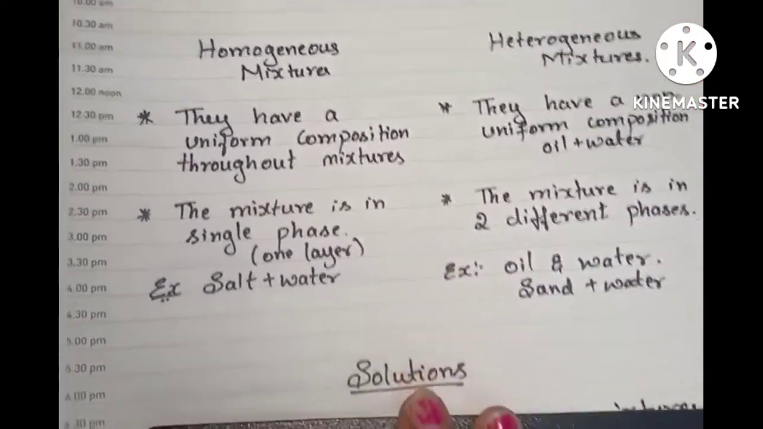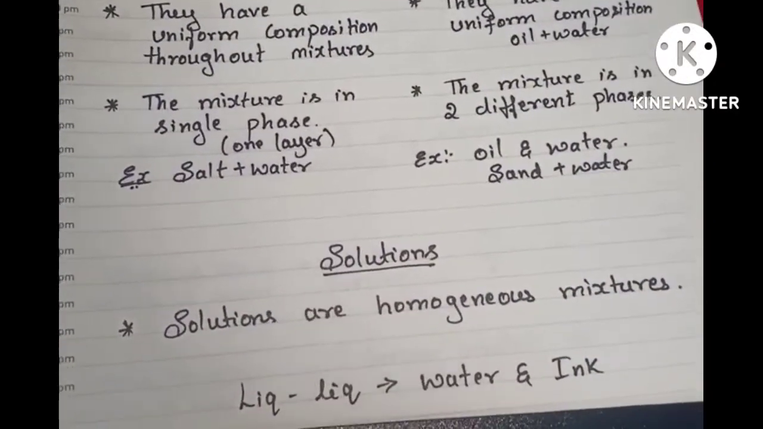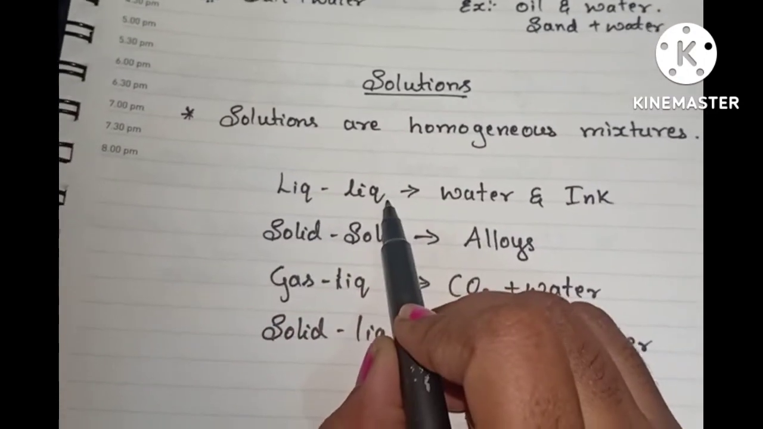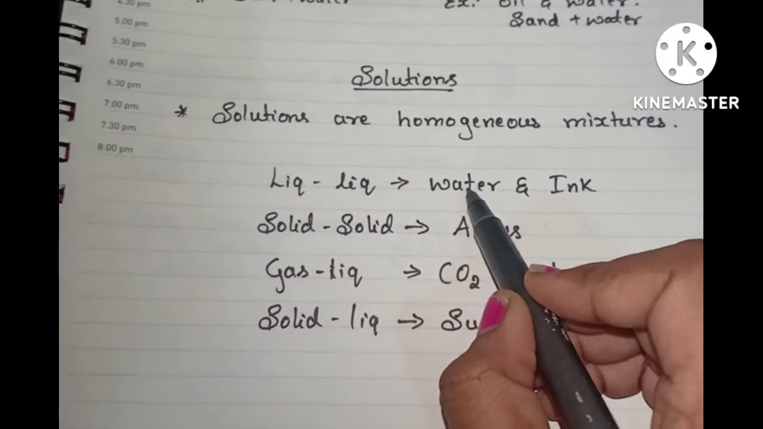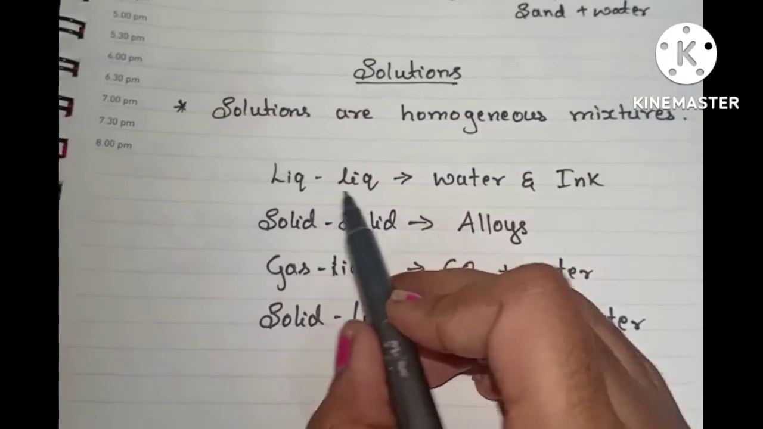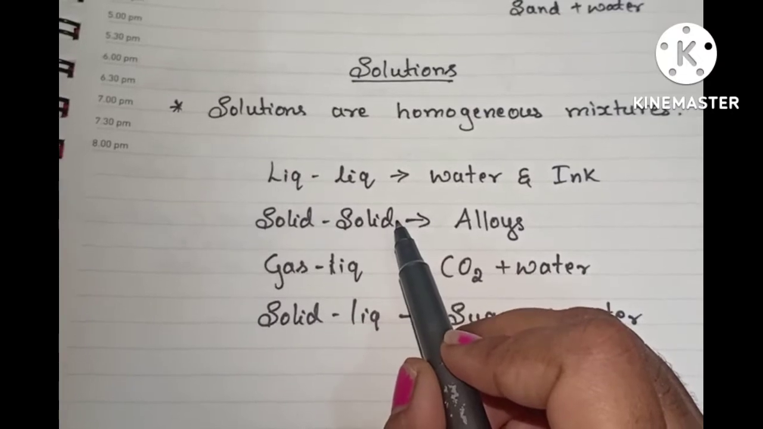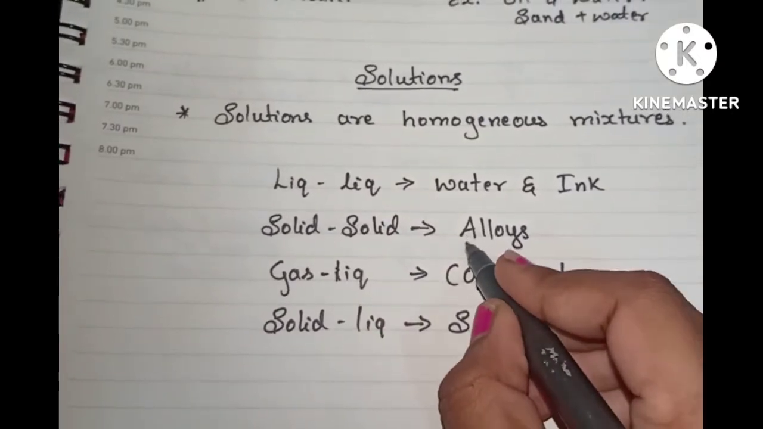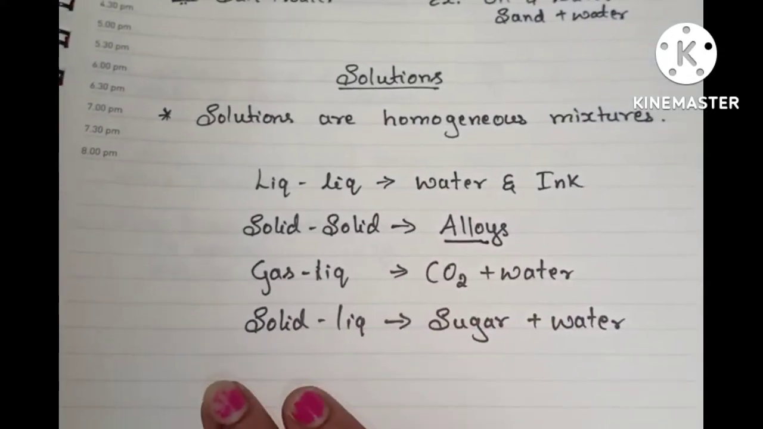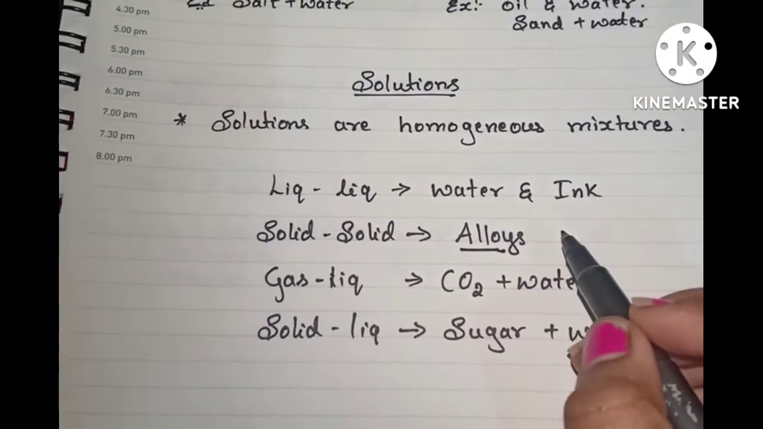Next is solutions. What are solutions? Solutions are homogeneous mixtures. Here are different types of solutions. Liquid solutions. Example, water and ink. Then water and acetone. These are the examples of liquid solutions. Solid solutions. Example, alloys. What is meant by alloys? Alloys means it is a homogeneous mixture of metals or metals and non-metals.